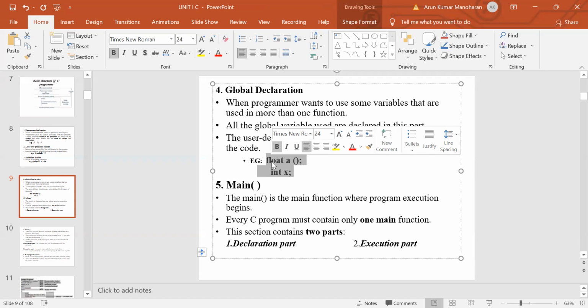All the variables that are declared within the main function are known as local declarations. Next, we are going to see in detail what the declaration part is and what the execution part is.